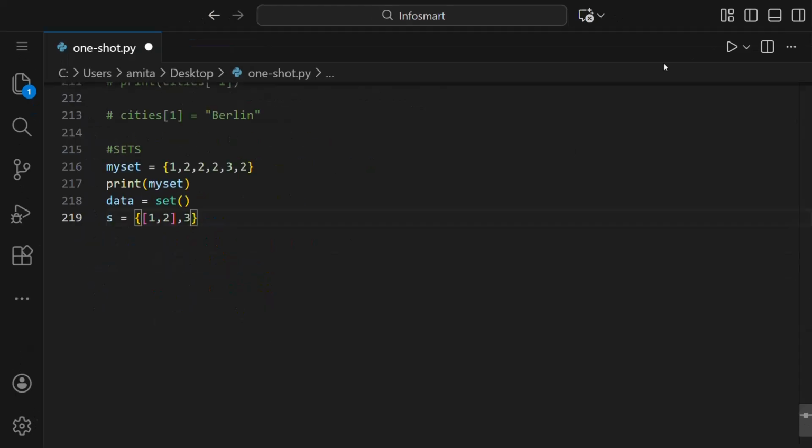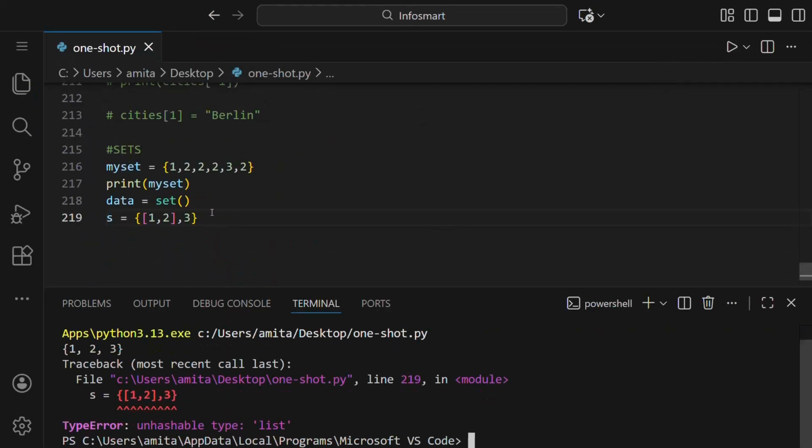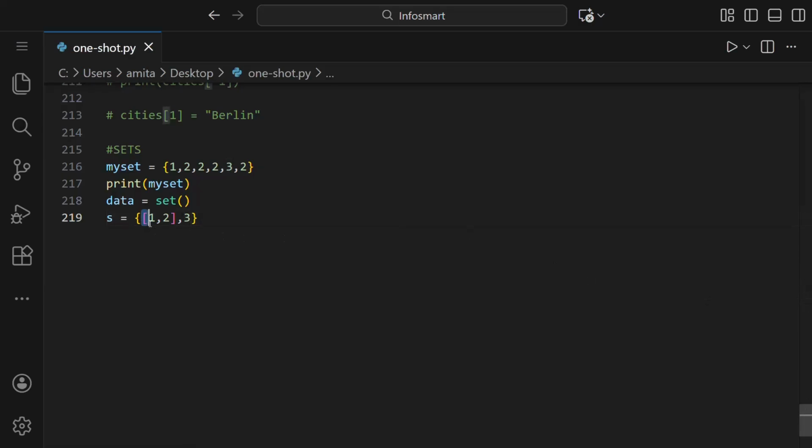Then if we run this, I haven't printed this, anyway, it says TypeError: unhashable type: list. So a list is mutable and a set only takes elements which are immutable. That's the reason this is not allowed. But remember, sets are mutable, the elements are immutable. So that's the difference.